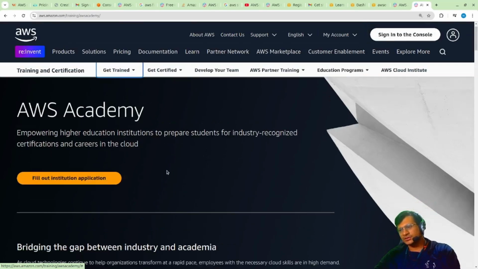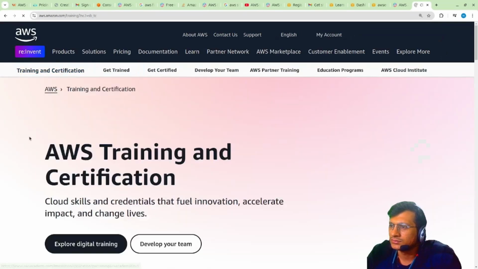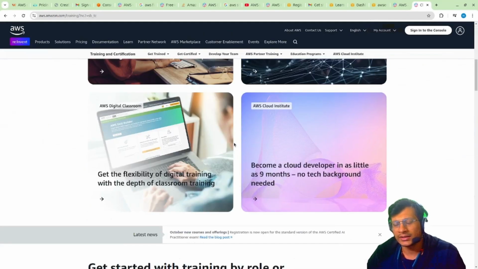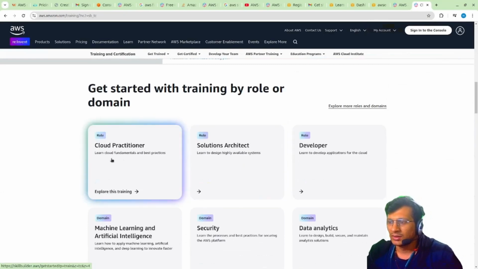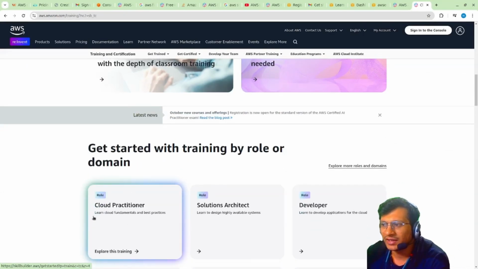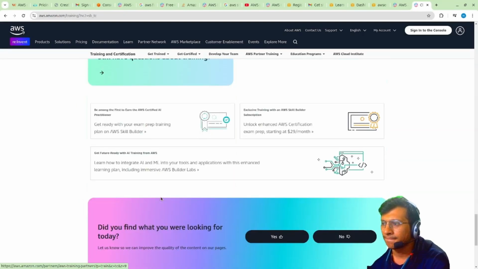for those who already have achieved some kind of experience, I would suggest you go for certifications, okay. There are a lot of certifications which are available. I'll just show you. And there is demand for these certifications in the industry, okay. So we have cloud practitioner. It is a very basic level of certification, okay.